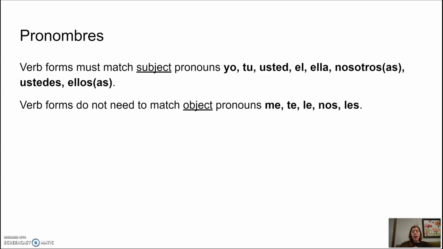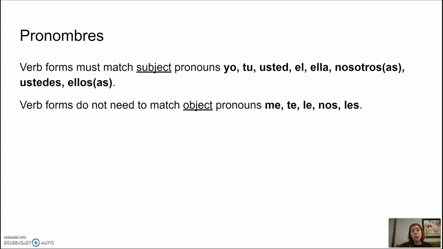So when you say, let's say, I eat. Yo como. Or if you say, I talk. Yo hablo. You need to use the verb form that matches that subject. But gustar does not use subject pronouns the same way. Gustar is used with object pronouns, me, te, le, nos, and les. Verb forms do not need to match their object pronouns.